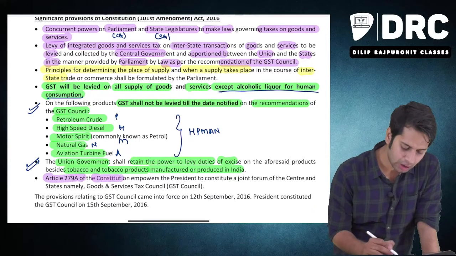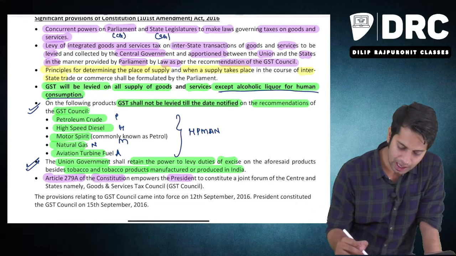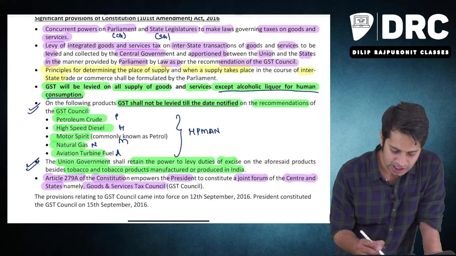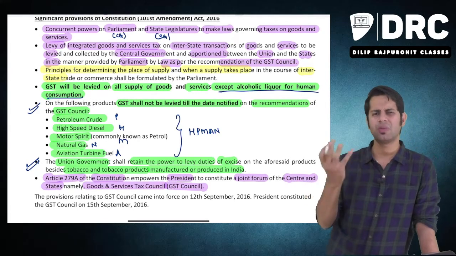Article 279A of the Constitution empowers the President of India to constitute a joint forum of central and state governments, namely the GST Council. So it is a forum of center and state.